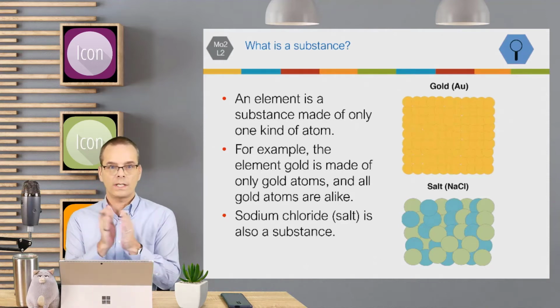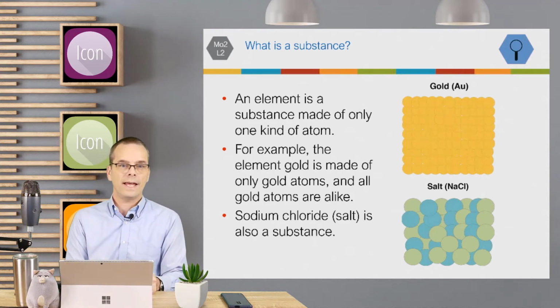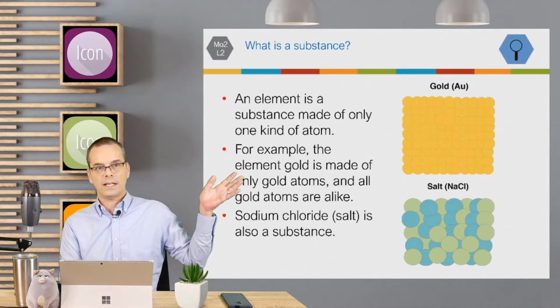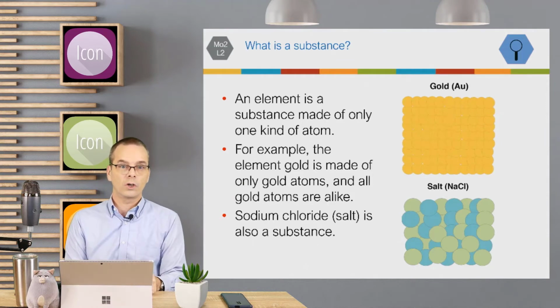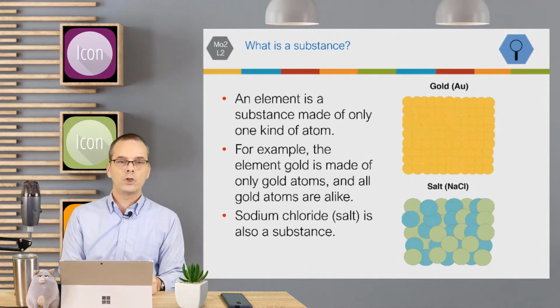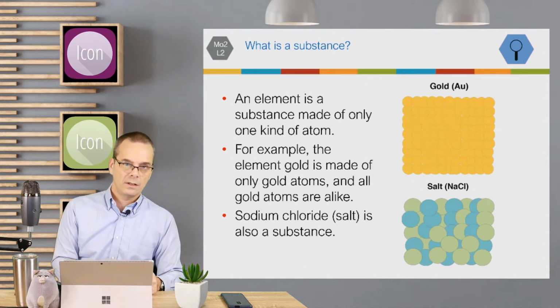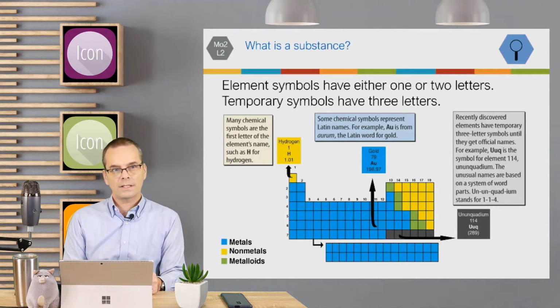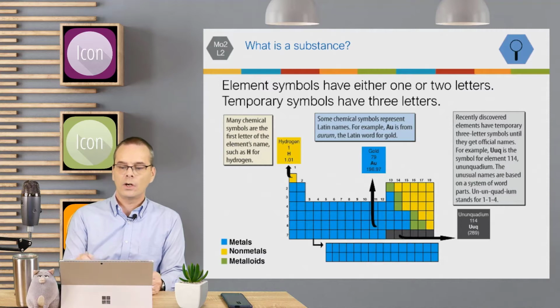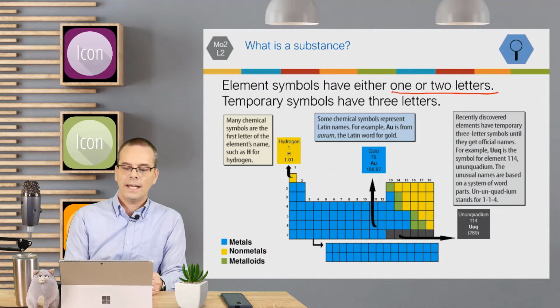So you can have a pure substance like an element, and you can have two different atoms coming together to form a substance. Element symbols have either one or two letters, and sometimes three letters, but those are just temporary symbols.